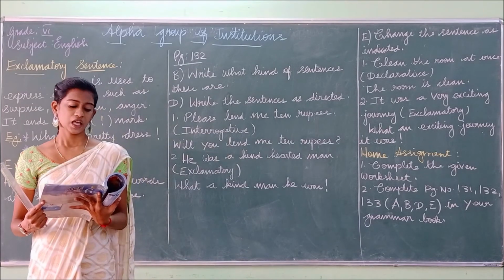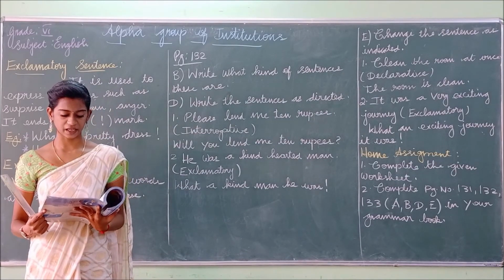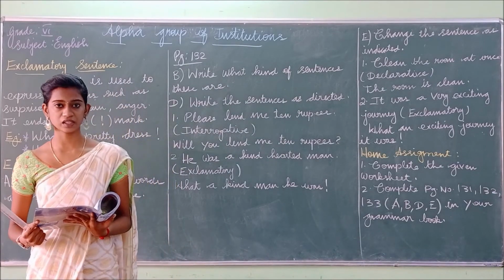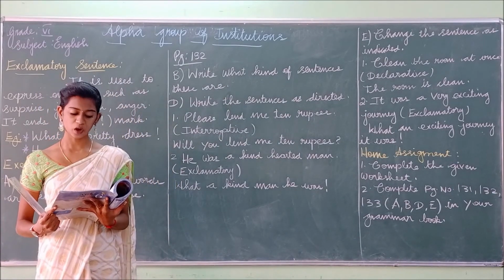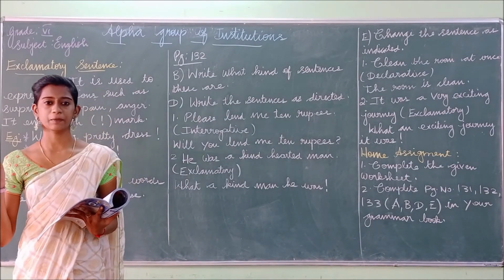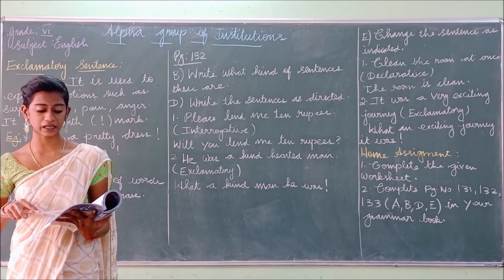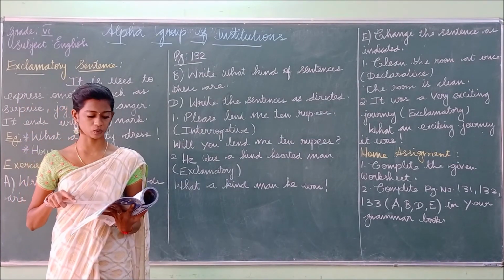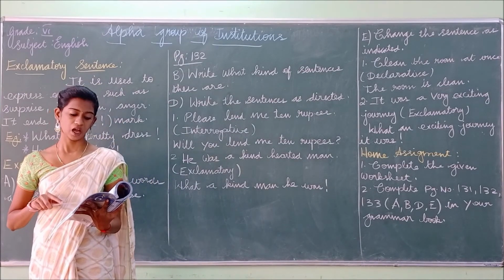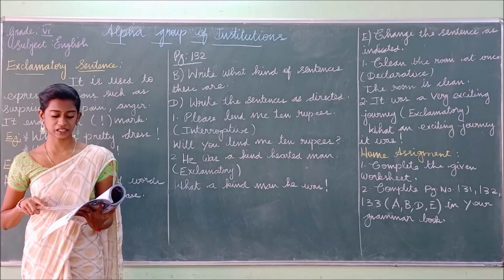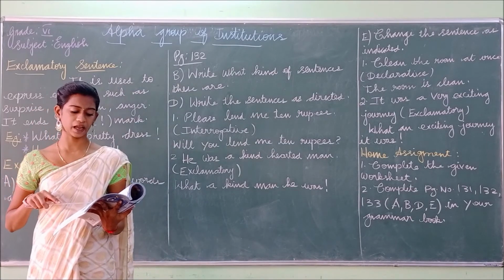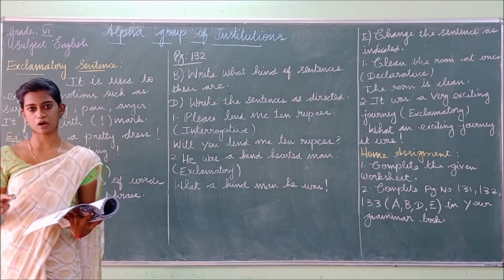You have to do them. Third one, the postman was waiting outside the house. So this is a declarative sentence. They have asked to change it to an interrogative one. The concept was very interesting. So they have kept a full stop at the end of the sentence. This is also a declarative sentence. They have asked to change it to an exclamative one. Go and iron your uniform. So you have to change it to interrogative. He was a kind-hearted man. Exclamative. The smell was dreadful. Exclamative. Please get me an empty plate. Interrogative. So you have to change according to this.